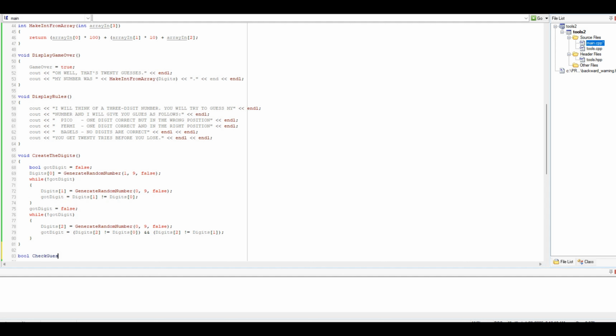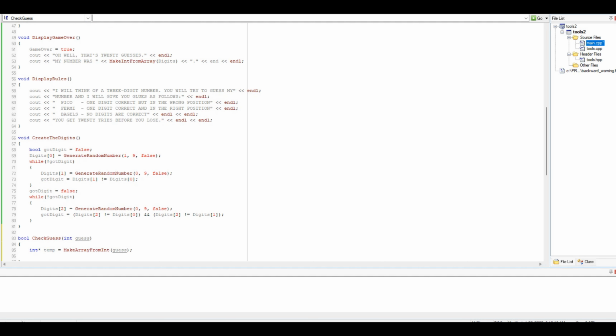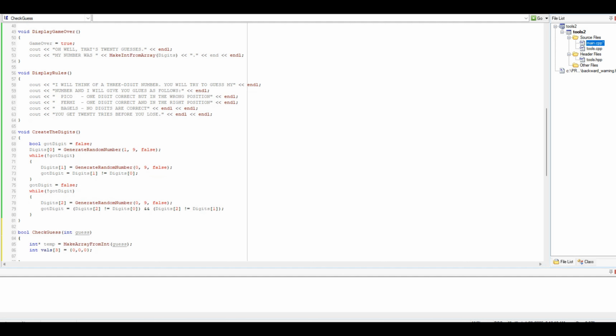Boolean, check guess. Pass in the guess. Let's do integer temp equals make array from integer. Pass in the guess. Integer vowels. Oops, it's going to be a 3. It's going to go 0, 0, 0. All right.